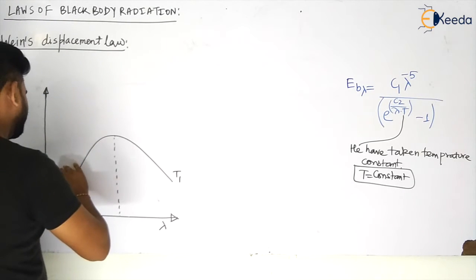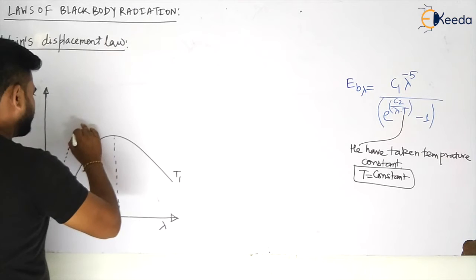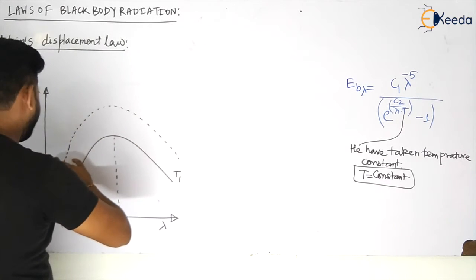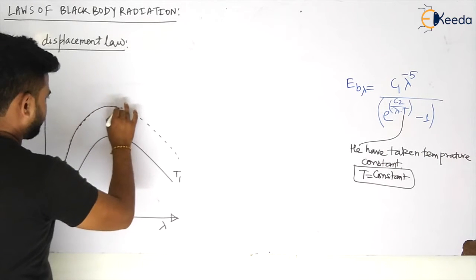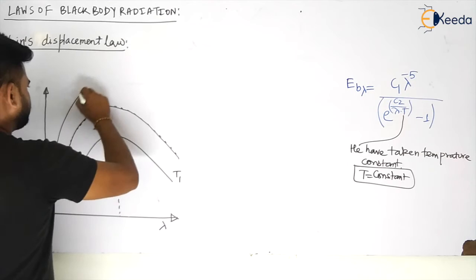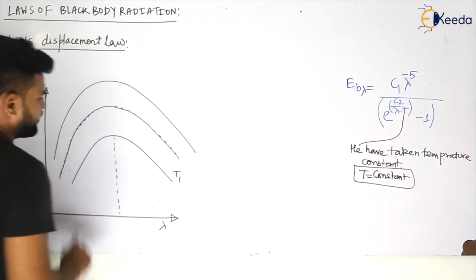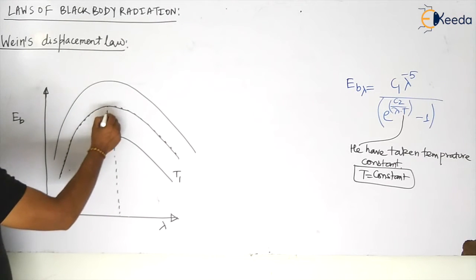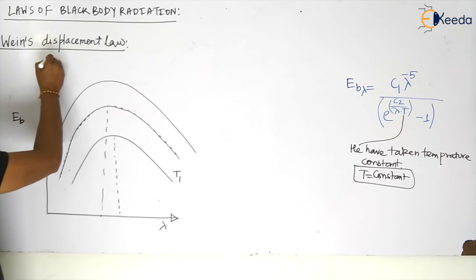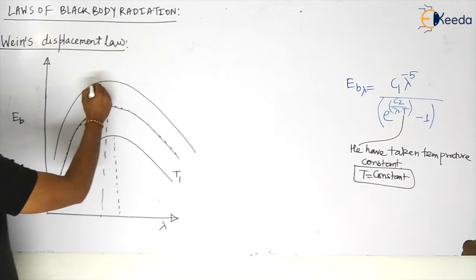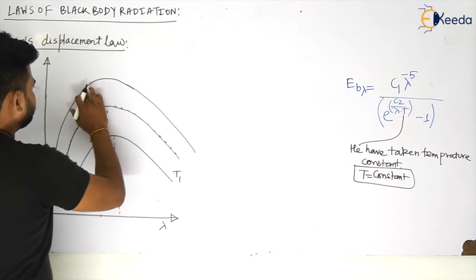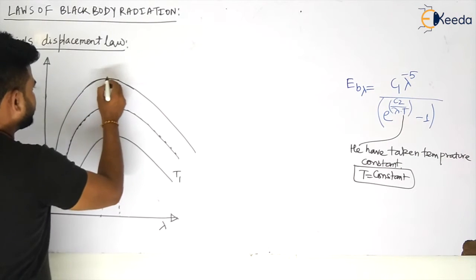Now again he kept a constant temperature, he took the third case, then the fourth case. And he calculated the points where the maximum emissive power is occurring, my dear students.